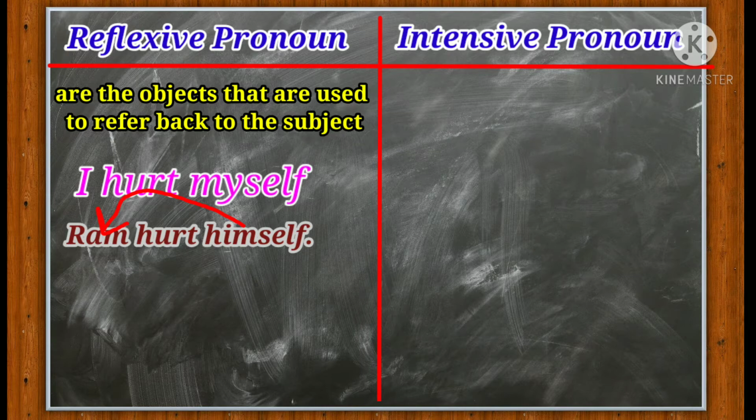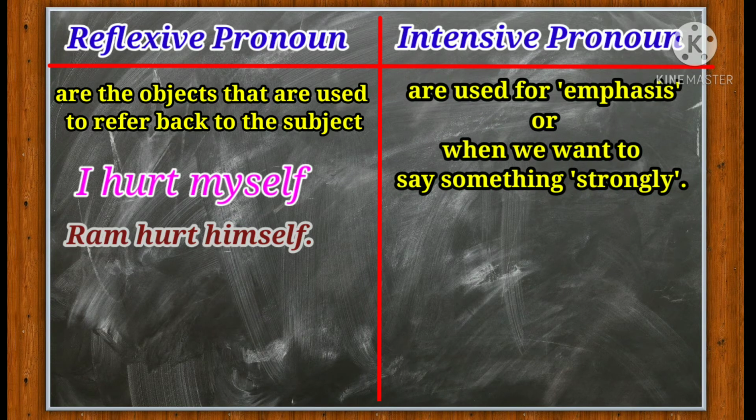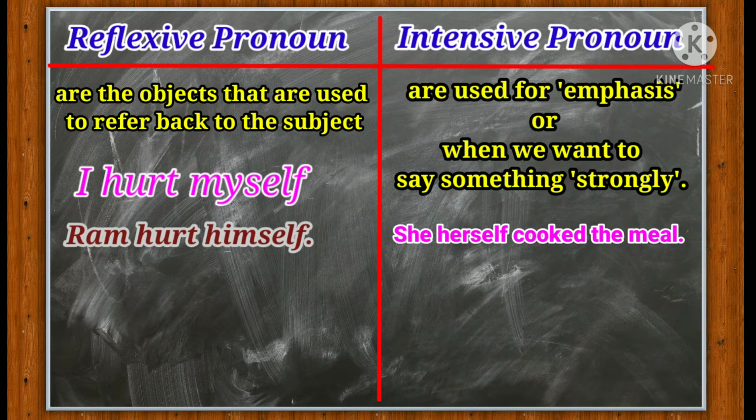Okay? Whereas intensive pronouns are used for emphasis or when we want to say something strongly. And intensive pronouns come immediately after the subject of the sentence. Okay? For example, she herself cooked the meal. So here, which is the subject? She is the subject, which is a pronoun. Okay? And the intensive pronoun is herself, which is used immediately after the subject, she.